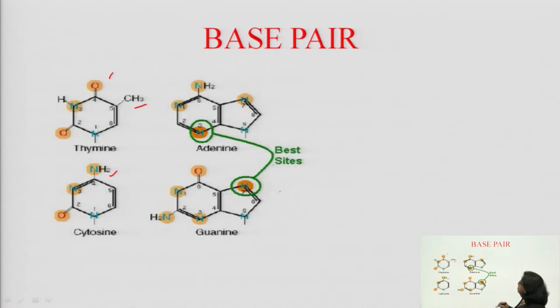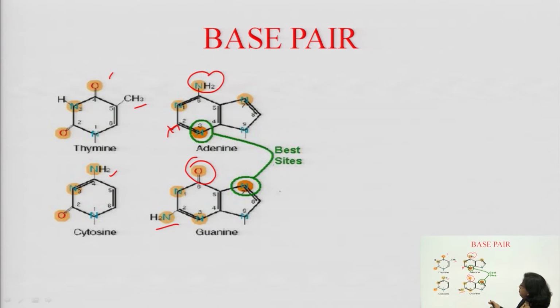Another pair is adenine and guanine. You see the structure of adenine and guanine, almost similar structure, the only difference you see is here an amino group is there and here oxygen is there and here the amino group is missing. So, this is the purine base, we compare the purine bases, almost similar structure.